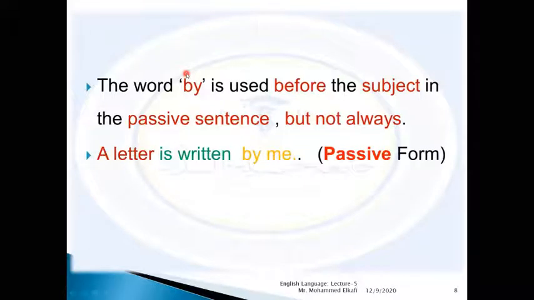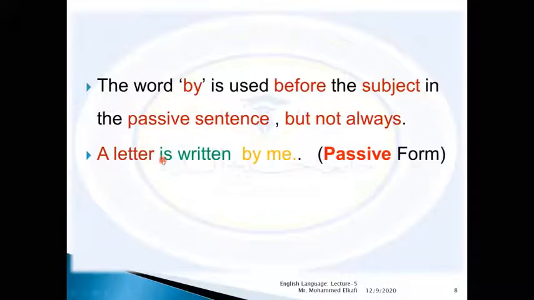So let's see the example again. A letter is written by me. This is a passive form, okay? In the previous form, we said I write a letter. And here we use a letter in the place of the subject, and then we use the verb be plus past participle.